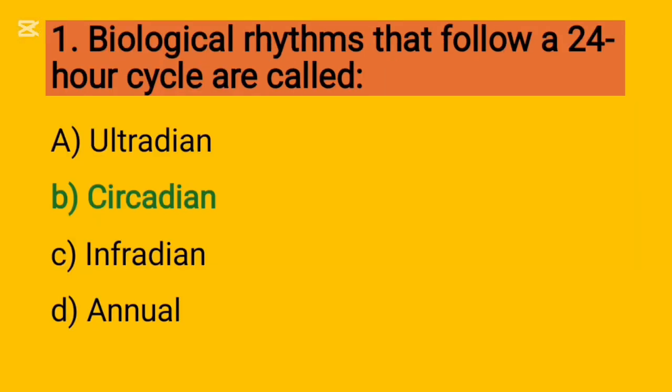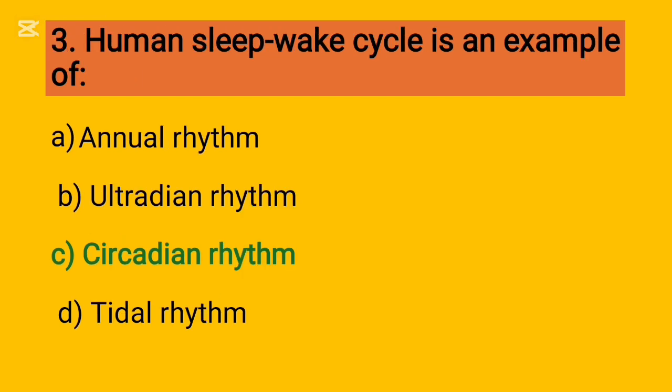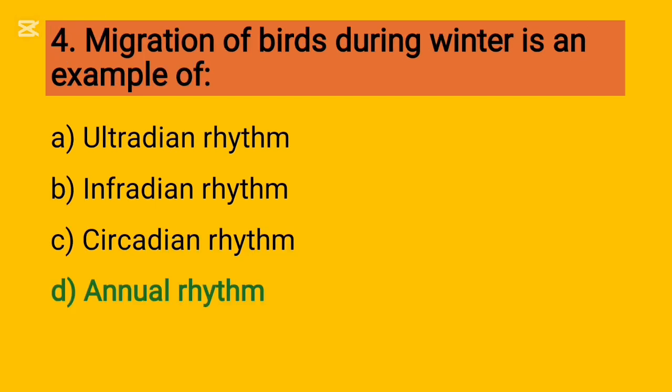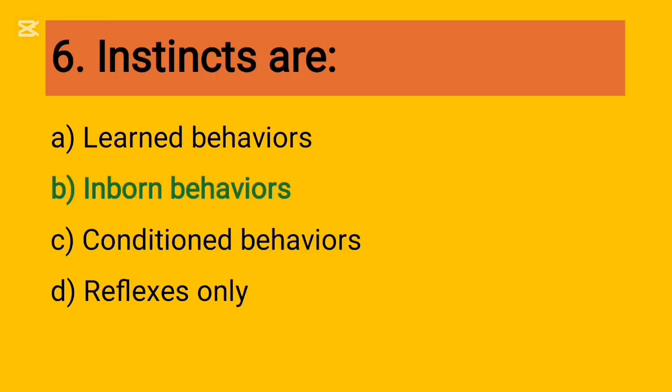Number 1, biological rhythms that follow a 24-hour cycle are called circadian. Number 2, a rhythm that occurs more than once a day is ultradian. Number 3, human sleep-wake cycle is an example of circadian rhythm. Number 4, migration of birds during winter is an example of annual rhythm. Number 5, biological rhythms are controlled by internal biological clocks.